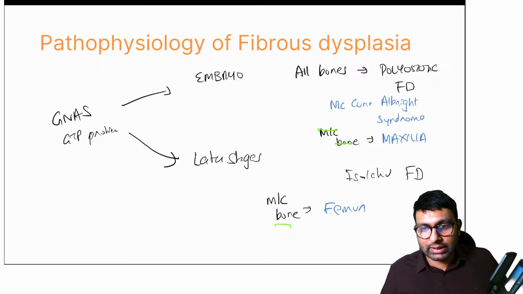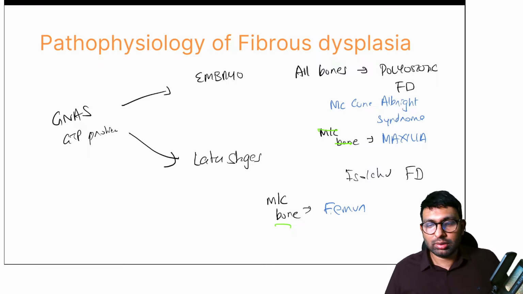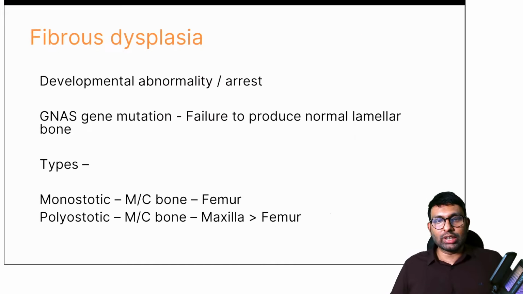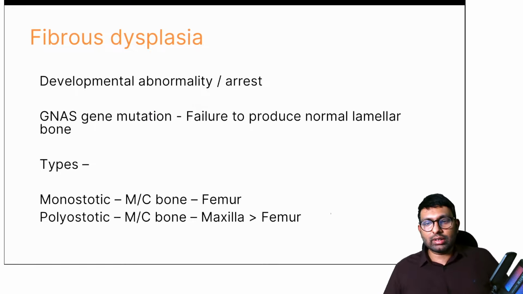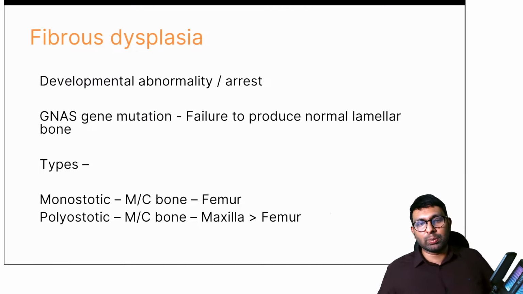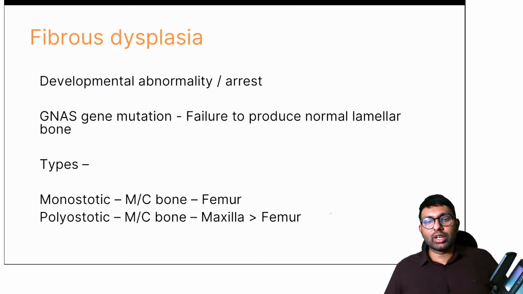Okay. Stardust, anything wrong? Did you get this concept? Any confusion, Stardust? Just let me know. So this is the concept that fibrous dysplasia is mainly a developmental abnormality or arrest where, due to the gene mutation, there is failure to produce normal lamellar bone. If it is monoostotic, most common bone is femur. But if it is polyostotic, most common bone is not femur, it is maxilla. Second most common is femur.